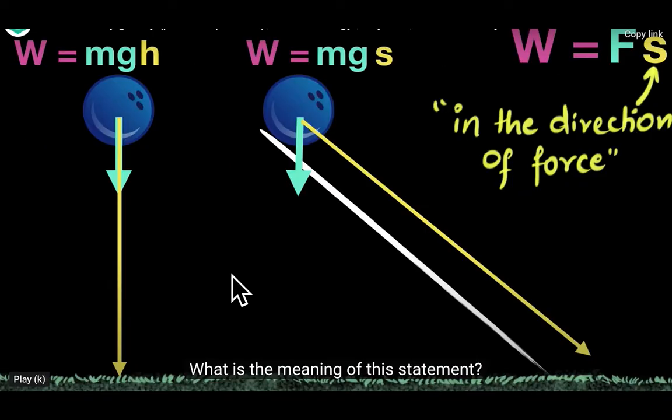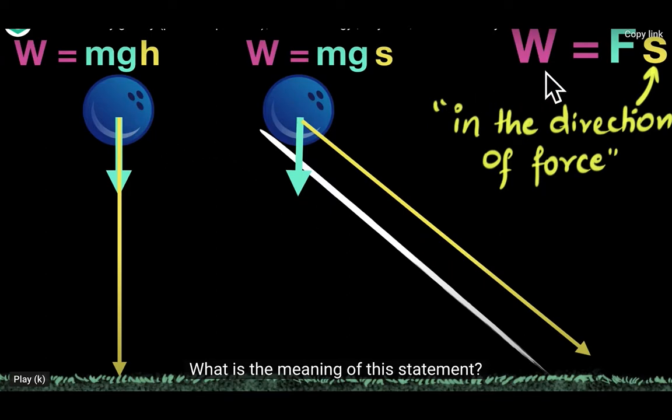Let us calculate the effect of path on gravity. For example, you have two balls of the same mass and they are placed at the same height. One ball is dropped like this and one ball is sliding on this path. Now, what will be the work done?